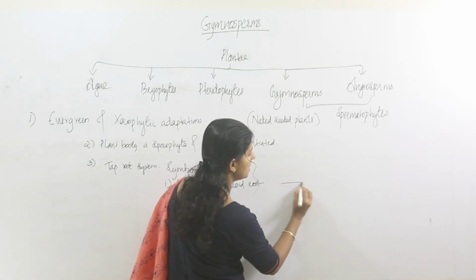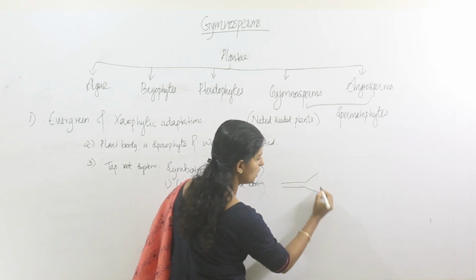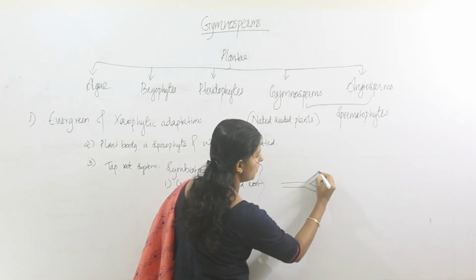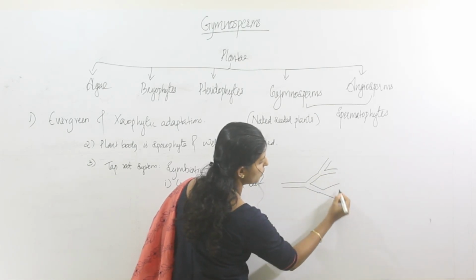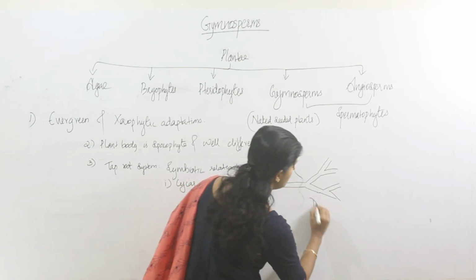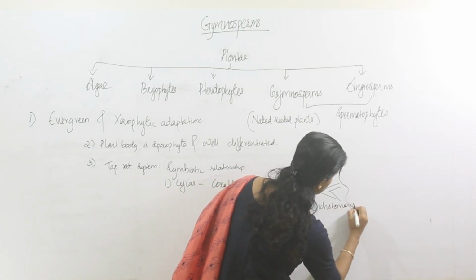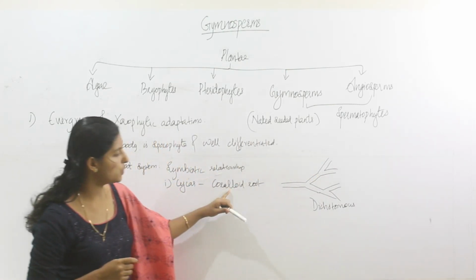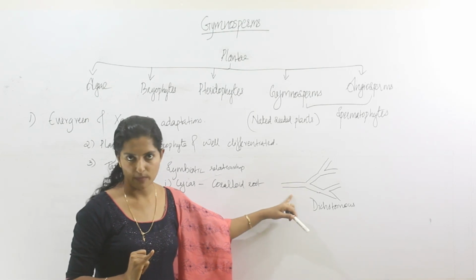Dichotomous branching means, suppose this is a main branch, it splits into two equal branches and the tip of each branch breaks into two equal halves. This type of branching is called dichotomous branching.